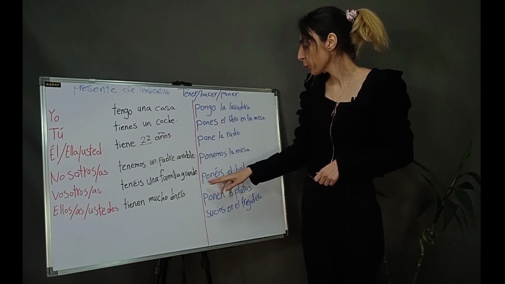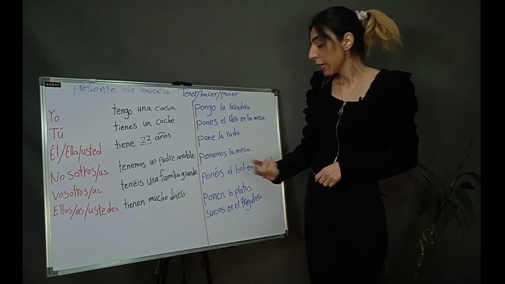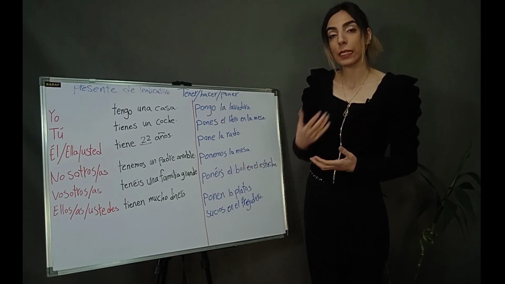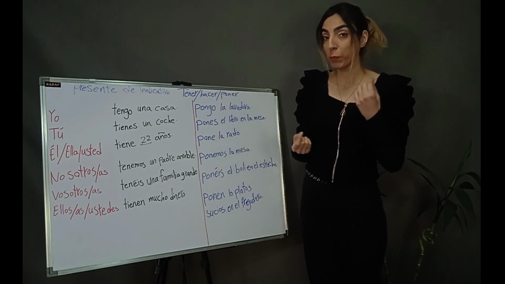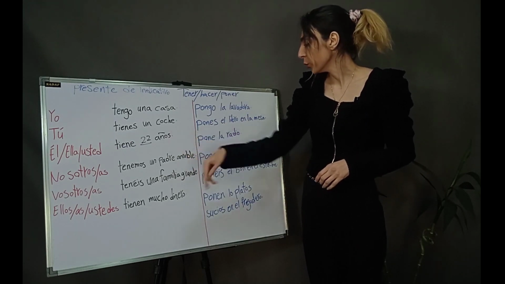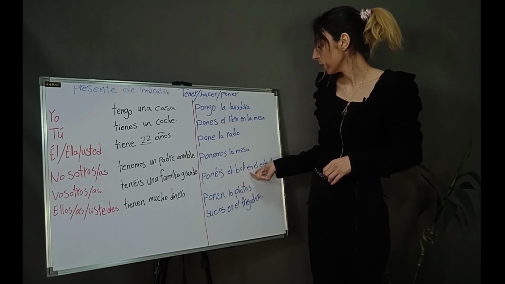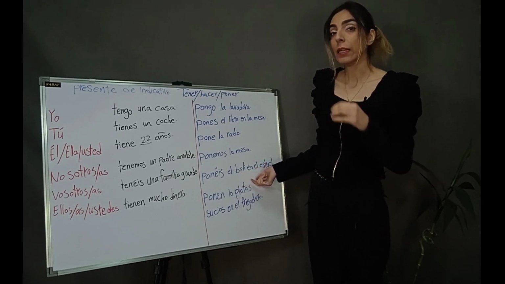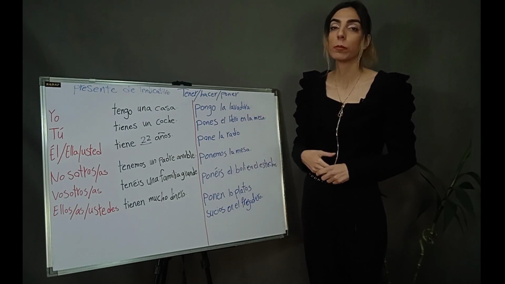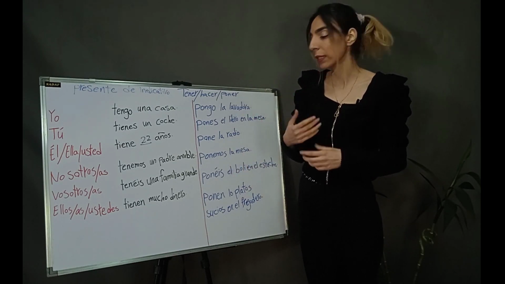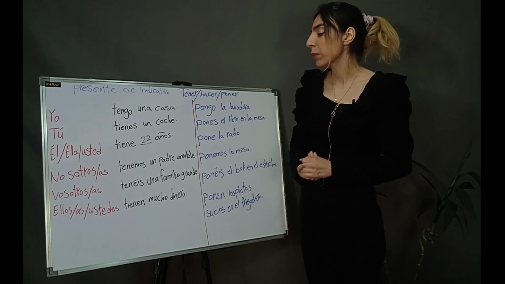Vosotros, vosotras ponéis el boli en el estuche. Estuche means pencil case or pencil box. Boli means bolígrafo, pen. So, you put the pen in the pencil box or in the pencil case. So, estuche means pencil box or pencil case. En here means in.